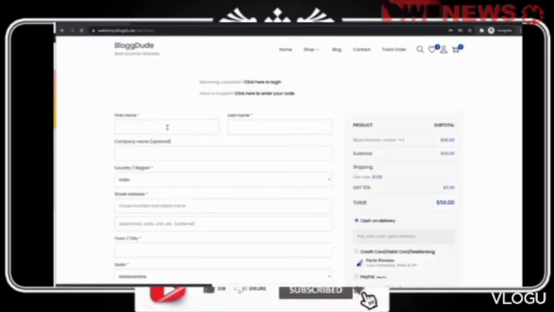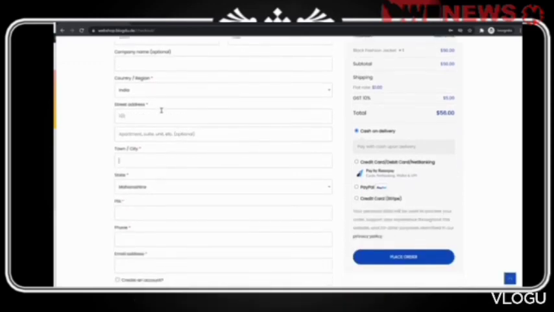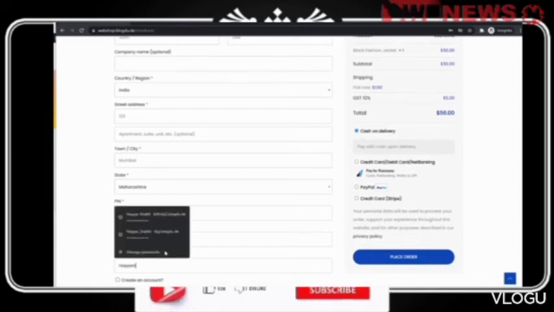All right, let me enter my name, some dummy name, John Doe, country, address, town, Maharashtra, pin code, something. All right, some phone number and some email address.